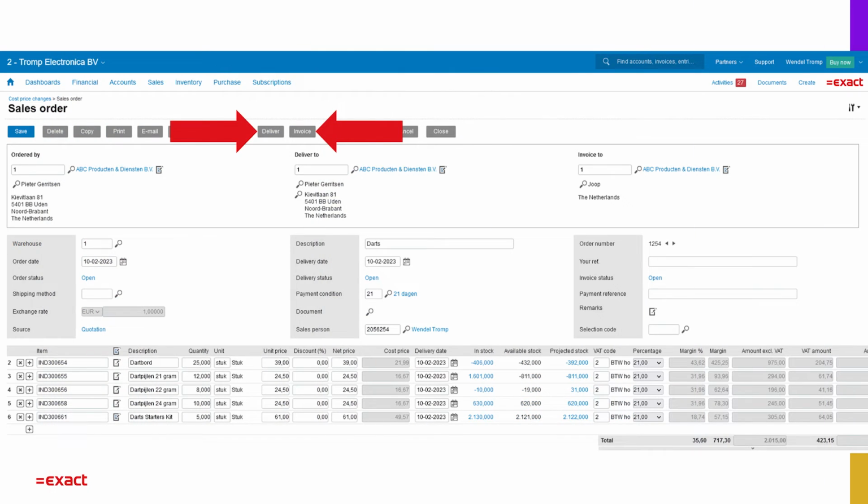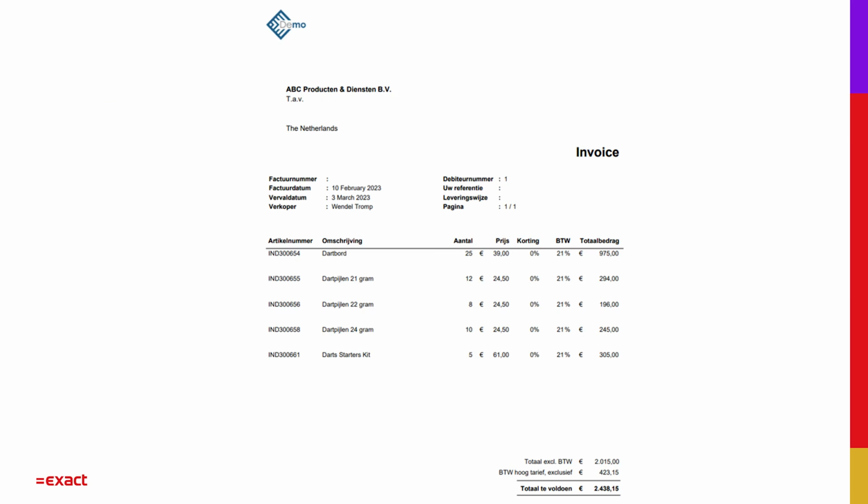Back to the sales order, because obviously you want to create the sales invoice for this order. With the button Invoice, you can automatically create the invoice. So as you could see, this was the sales process.